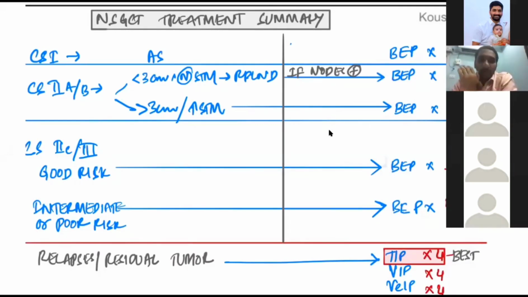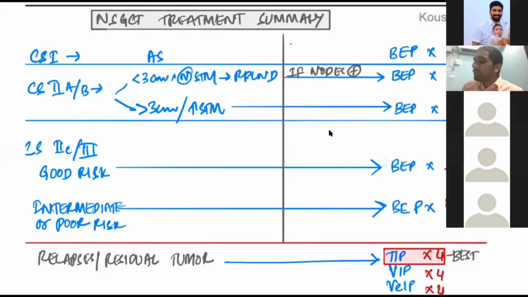Best treatment is RP-LND. You get a scenario in which the patient has a 2 centimeter retroperitoneal node with normal tumor markers. In that patient, best option is RP-LND. And you do the RP-LND and send the specimen for histopathology.